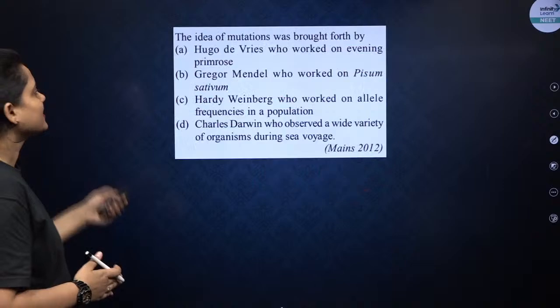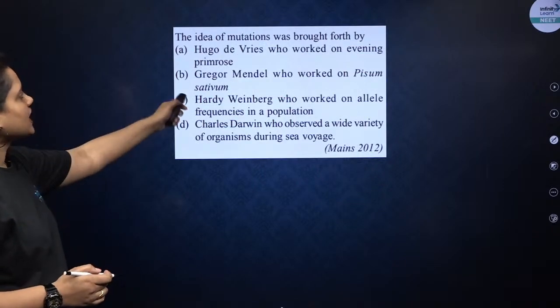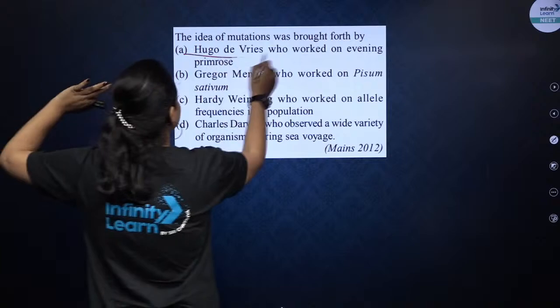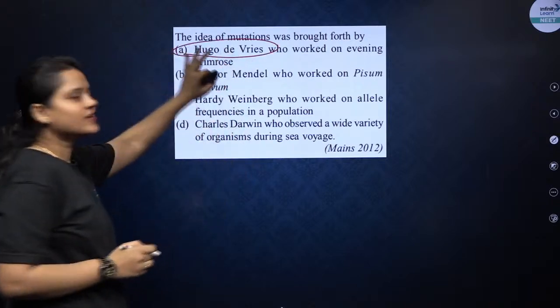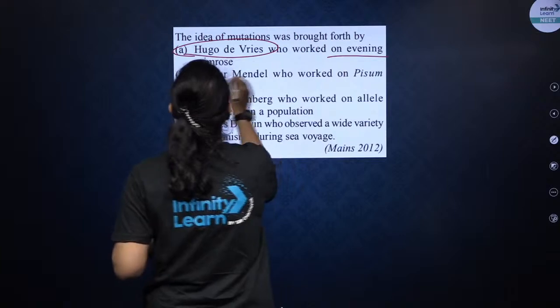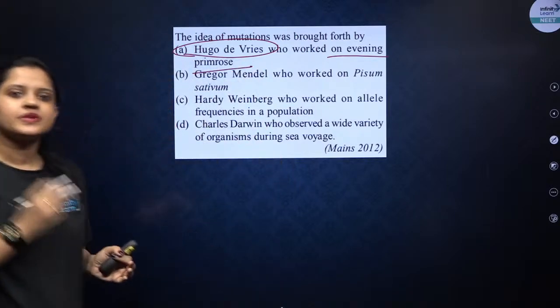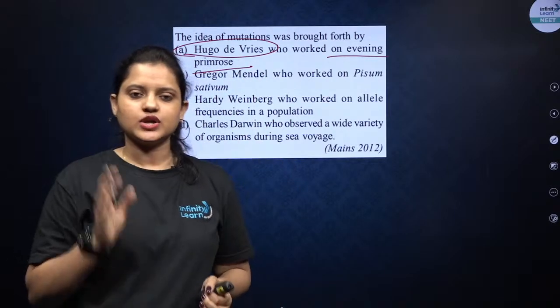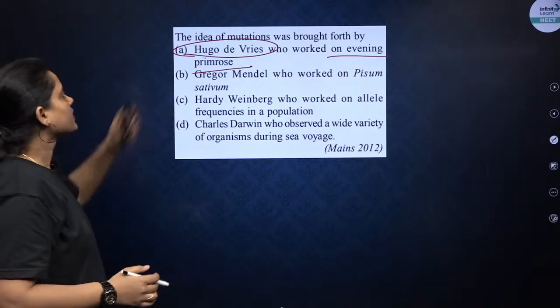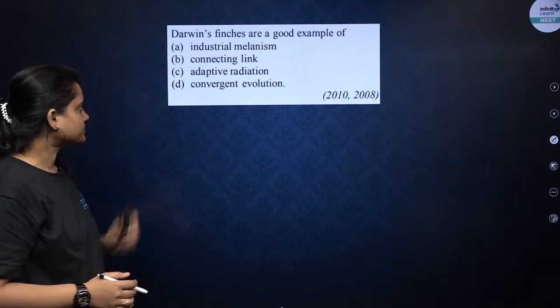Very good. The idea of mutation was brought forward by Hugo de Vries. Mutation, he gave, Hugo de Vries, right? And he worked on evening primrose, which is also known as Oenothera lamarckiana, right? So while he was working on evening primrose, he discovered the mutation theory.